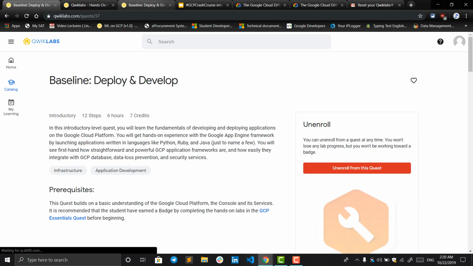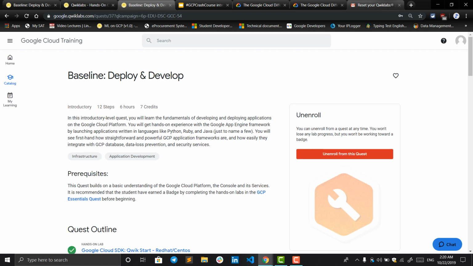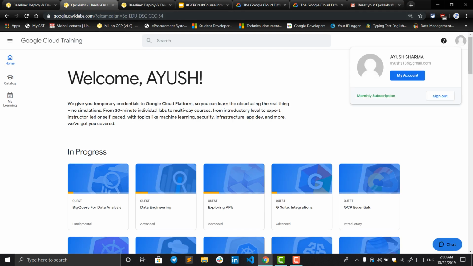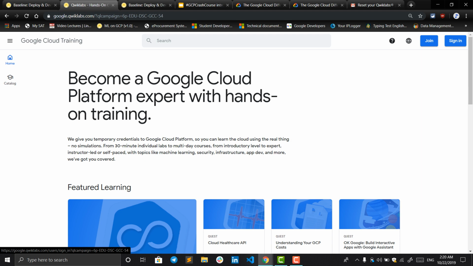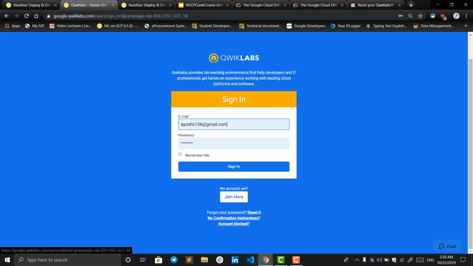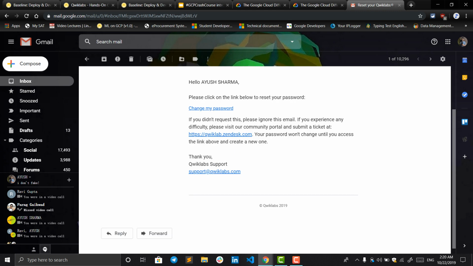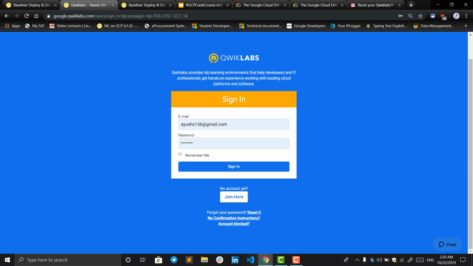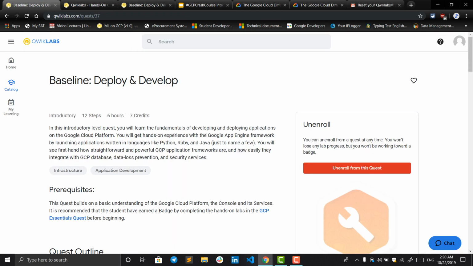Let me go ahead and tell you one more thing. This is for the old users. If you have signed in with Google and you see a prompt like this, what you have to do is click on forgot password and click on reset. You will get a reset link over here, and create your new password so that you can log in through here. Okay, so this is all about Quick Labs and the GCP crash course.